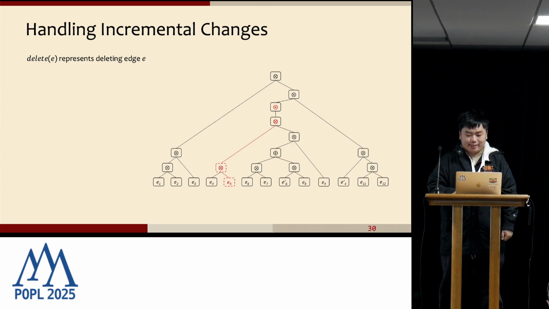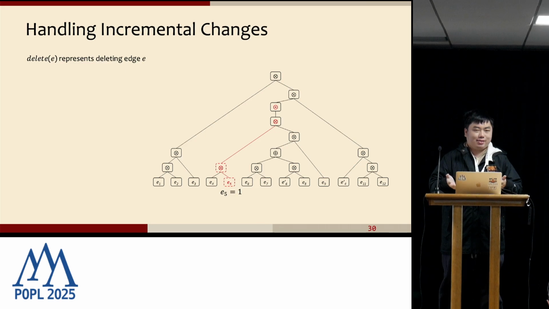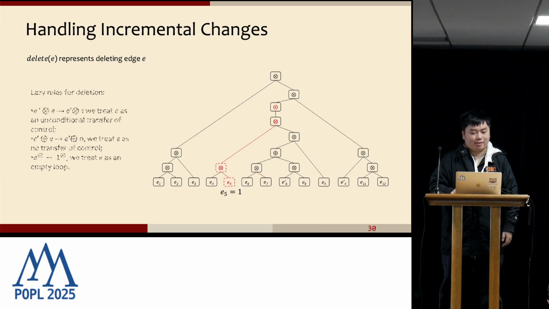So let's say if we call the update process and set the semantic of E5 as a unity element, we will see semantically it's equal to E5 being deleted. And also we do not need to discuss all these kinds of situations. So within the clean algebra property, we designed 3 lazy rules for deleting nodes within these 3 basic structures.